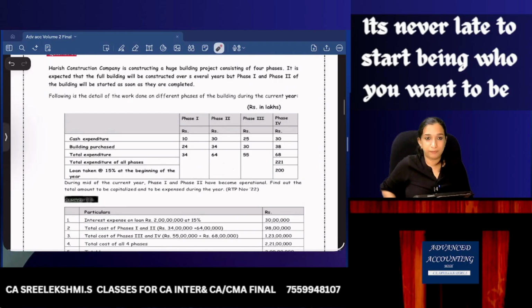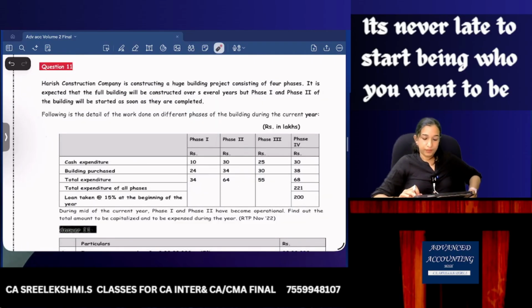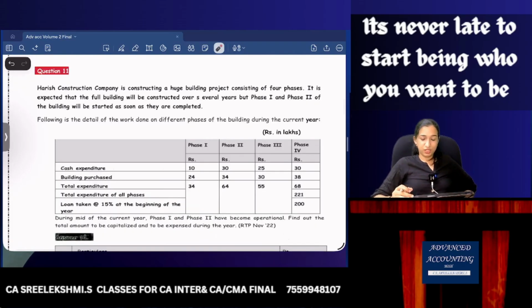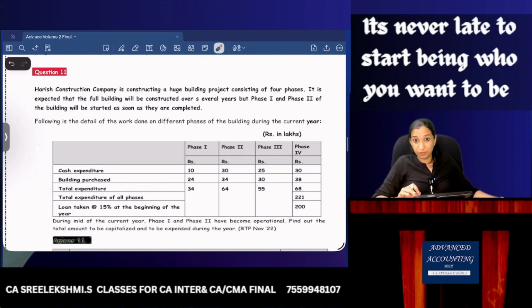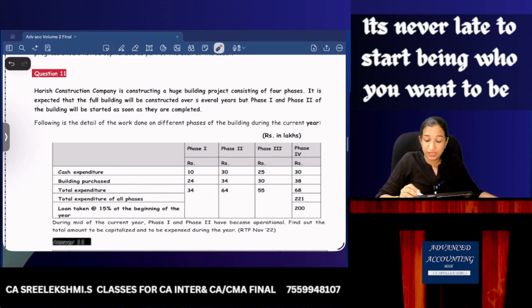Now question number 11. This is again our study material question. Let's read this. I think after 11, 12, we can move on to study material and see. Harish Construction Company is constructing a huge building project of 4 phases. It is expected that the full building will be constructed over several years, but phase 1 and phase 2 will be started as soon as they are completed.